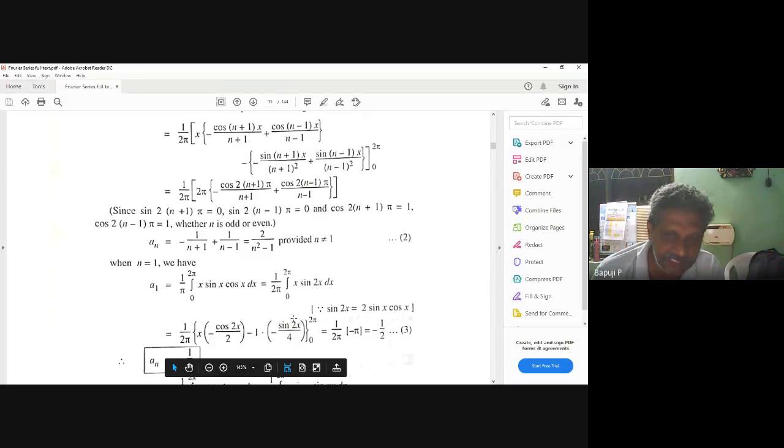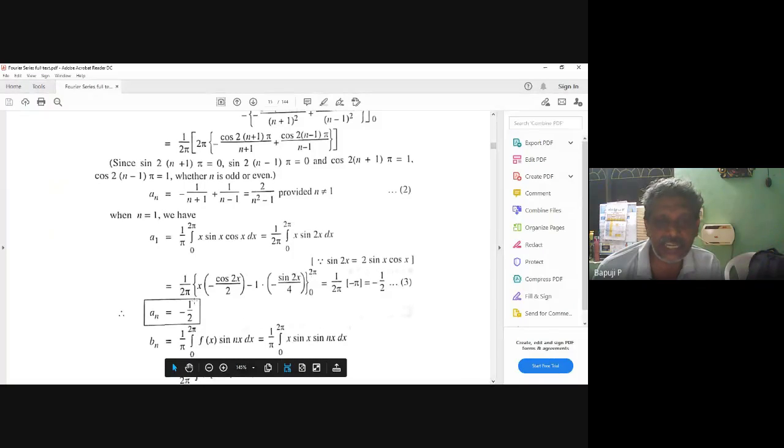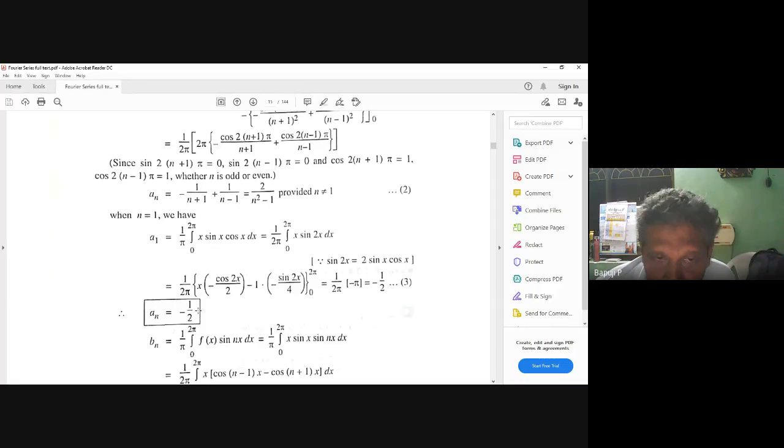Again the same story, this fellow is fully waste: sin 2 pi is 0, sin 0 is 0. Here the lower limit is waste, only the upper limit stands. If you apply the upper limit 2 pi, cos 2 pi is 1. So it is minus 1 by 2, 2 into pi, the 2 and 2 cancel, pi and pi cancel. Totally it stands minus 1 by 2. Any problem?